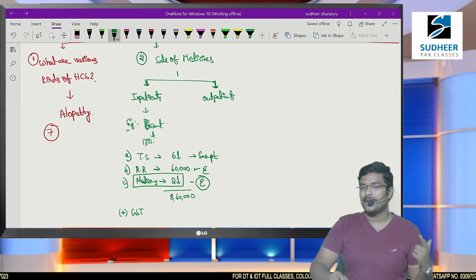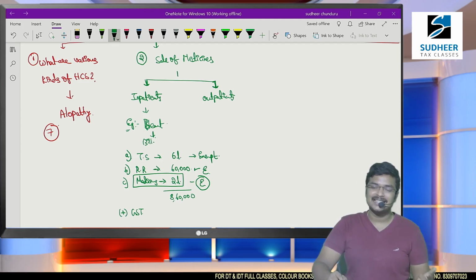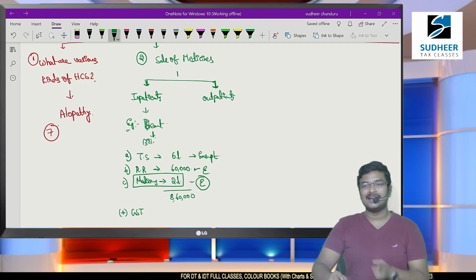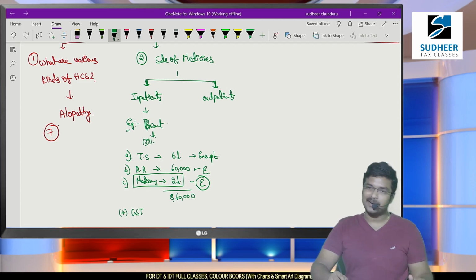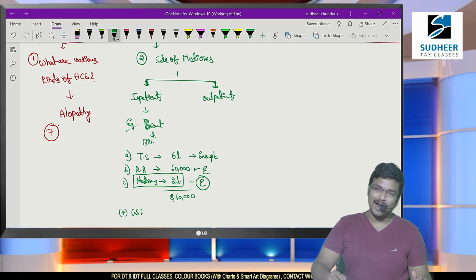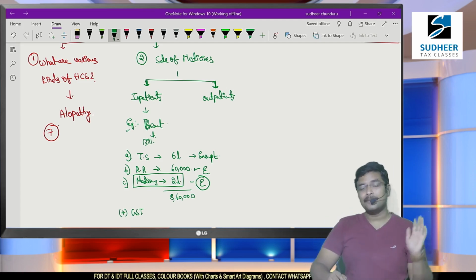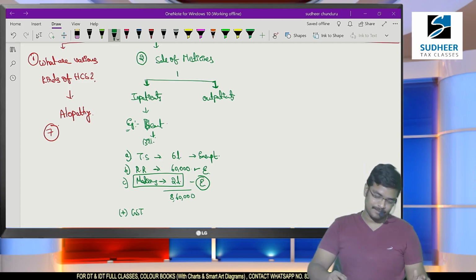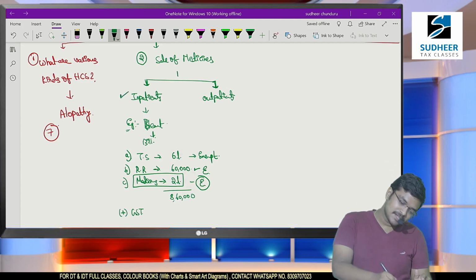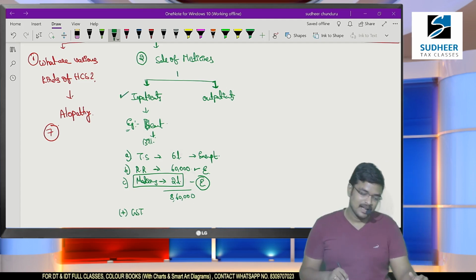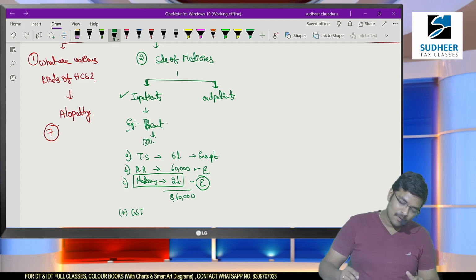So how can you claim ITC? Why are we giving ITC? Since output is taxable, we are giving ITC. Here inpatient sale of medicines is exempted, so we should not claim ITC on such inpatient purchase of medicines. Even if you have claimed, later we will learn rules 42 and 43, where proportionate reversal should be made. Okay, so we have completed this point of inpatients. Next, coming to the points of outpatients.